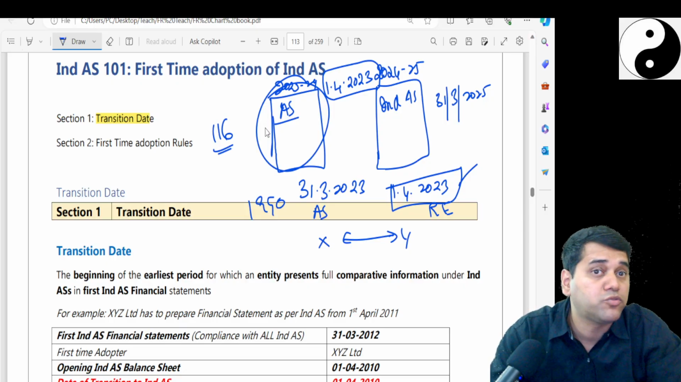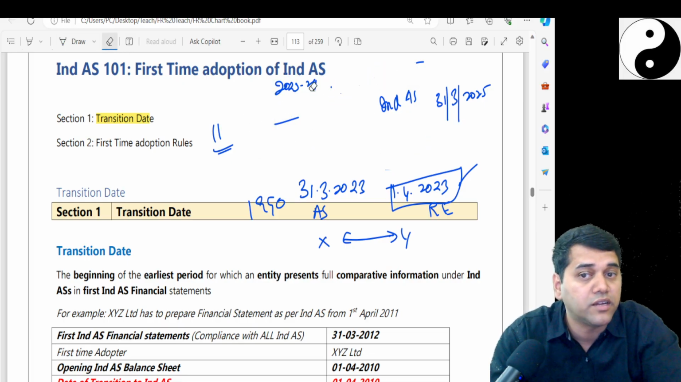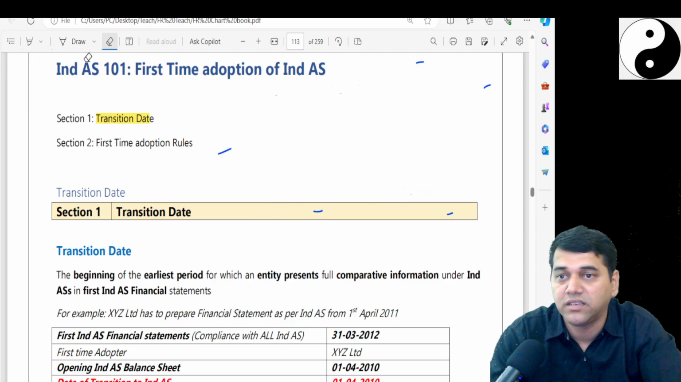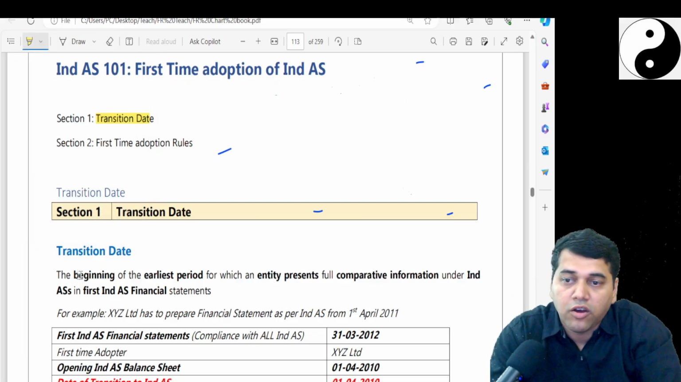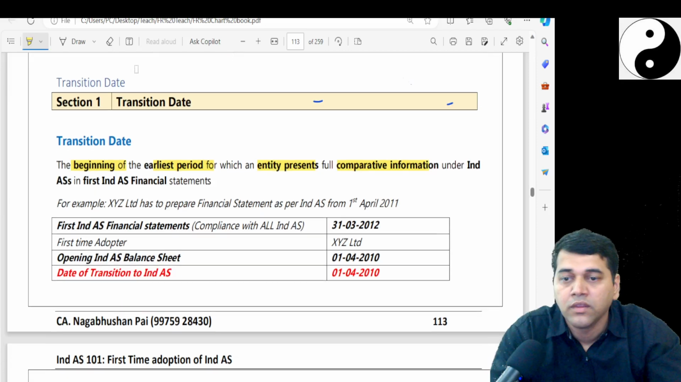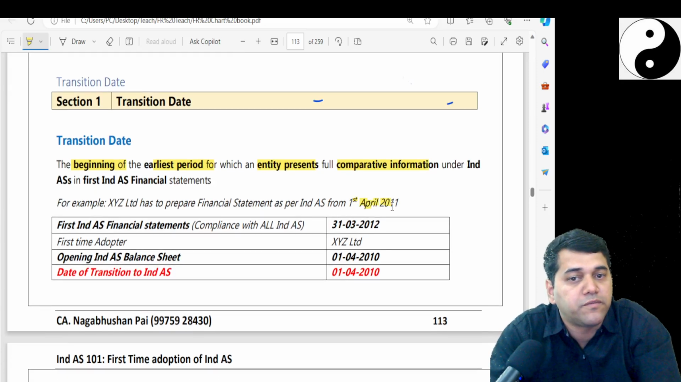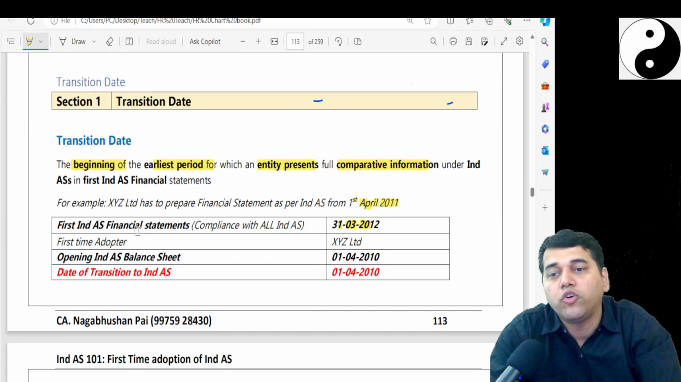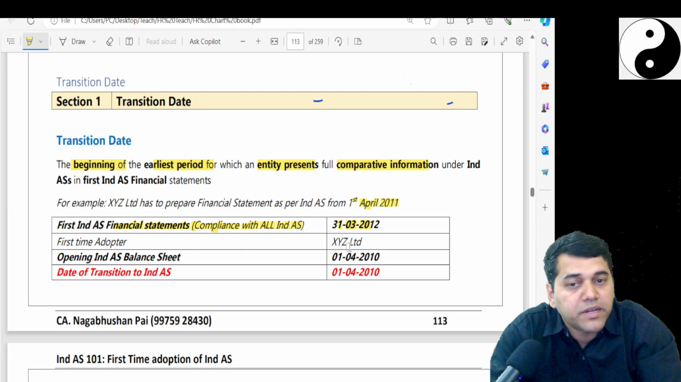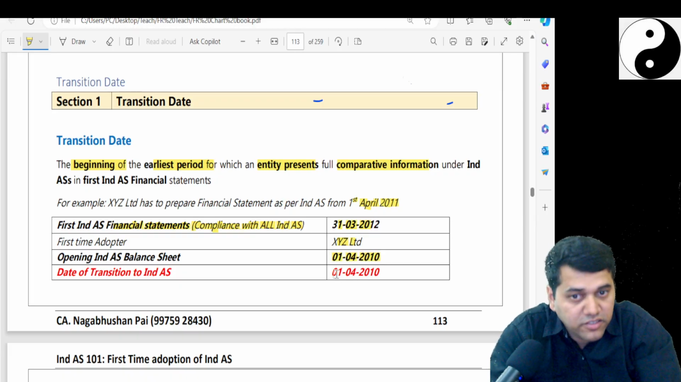So it is very important, students, to understand the transition date, otherwise you will get confused while solving the problems. So what is my transition date? The standard says it is the beginning of the earliest period for which you present full comparative information. That means last year's first day. So XYZ has to prepare financial statements from 1st April 2011. So 11-12 is the year for which I am going to prepare full Ind AS financial statements. First time adopter is XYZ, and my opening balance sheet date will be 1/4/2010, and this is my transition date.